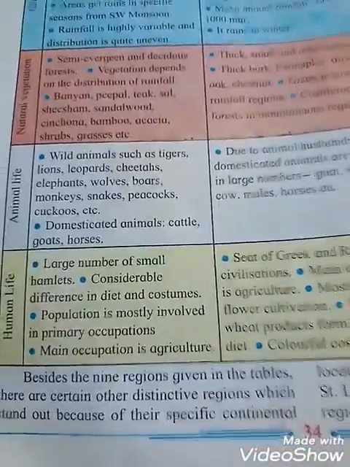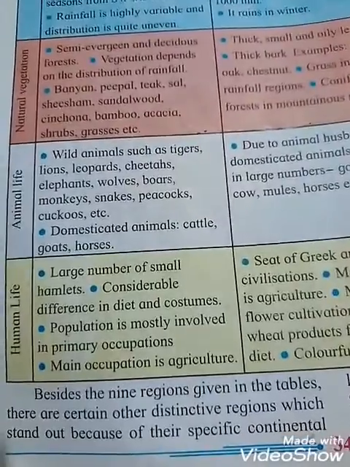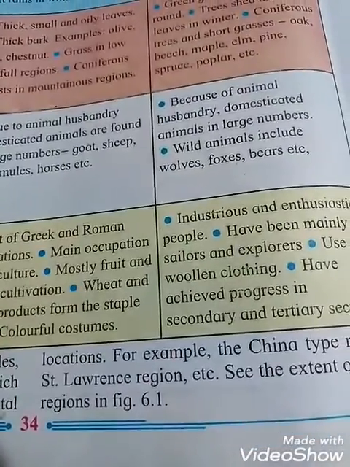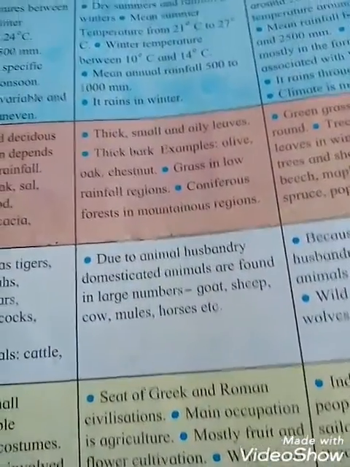Beside the 9 regions given in the tables, there are certain other distinctive regions which stand out because of their specific continental location, students. For example, the China type regions, St. Lawrence region, etc. See the extent of this region in figure 6.1. So how many regions have we learned, students? We have learned the 9 regions with the help of the tables.